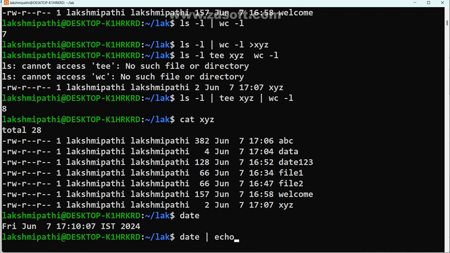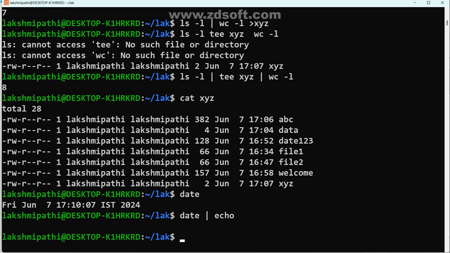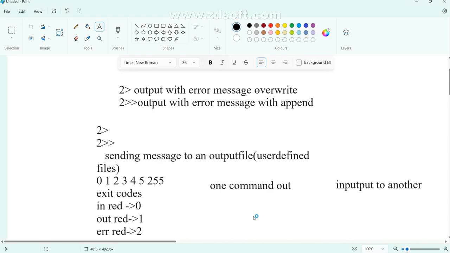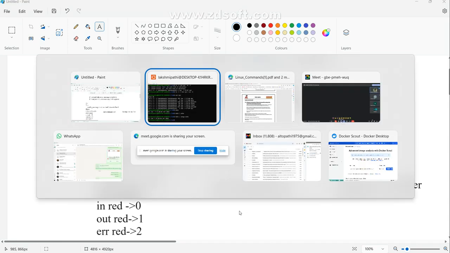Echo means reflect, right? Reflects. See what their intention is. This command output they want to pass on to echo reflection. That means xargs. That is the command only, right? Extracting arguments. See now it is extracting the previous command and giving to echo. So Shankar, little bit got the clarity? Yes.